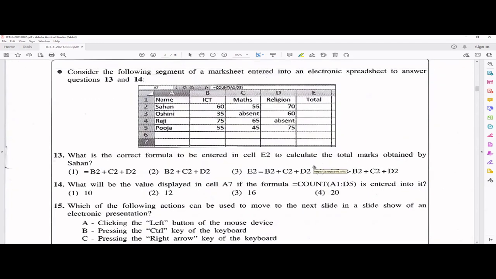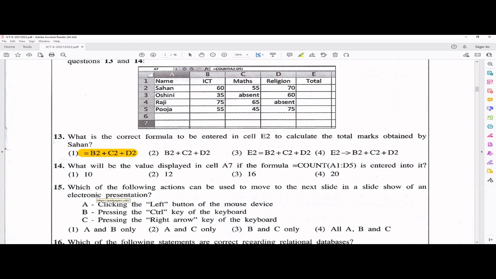Okay, next one. This is about Excel, right? What's the correct formula to be entered in E2 to get the total marks of Sahan? Total marks means you have to add B2 plus C2 plus D2. And don't just write it like this. It should be with the equal sign.